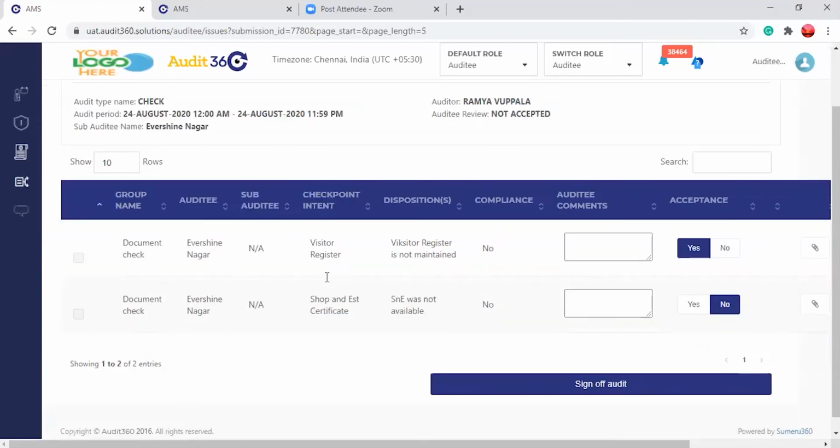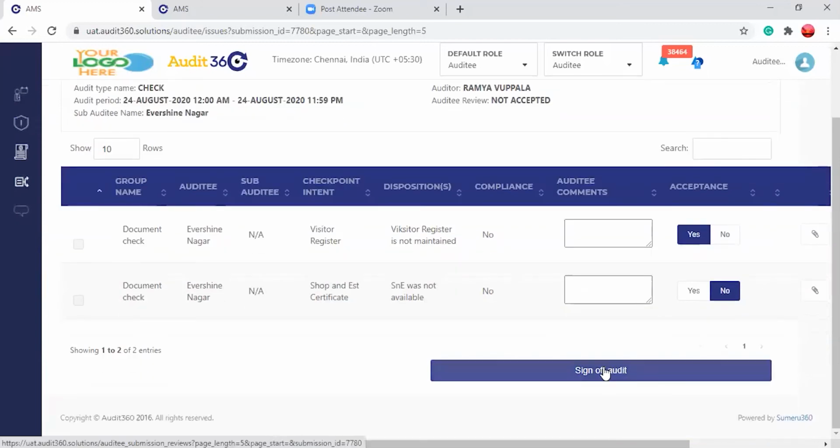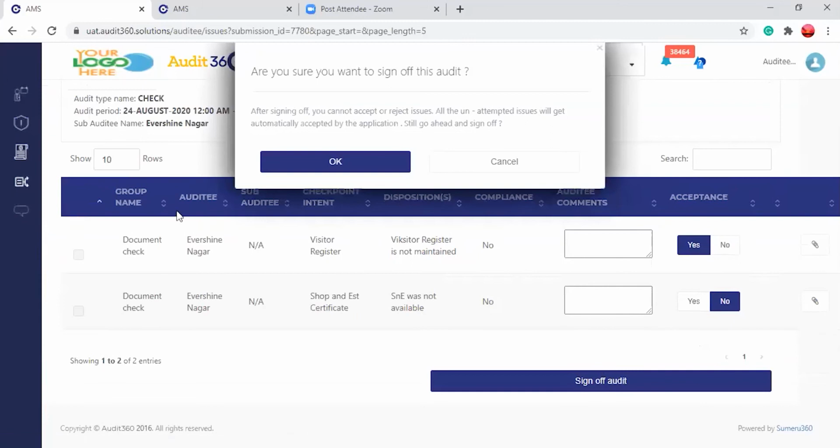So now currently I will give a sign off of audit for this. So that means one you are accepting the issue and the other one you are rejecting the issue. So you have to go for each and every compliance if you are doing this, or there is a bulk acceptance also. I will show you how this can be enabled.